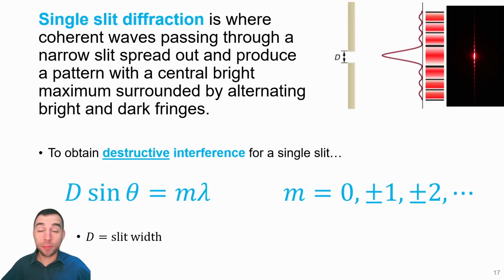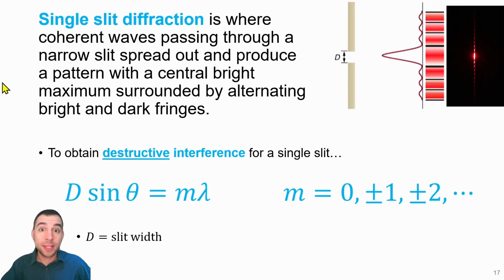The last type of diffraction that we will cover is called single slit diffraction. Actually, if you just shine light through a single slit that's at a very narrow slit width, we will get a diffraction pattern on a screen that is some distance from the slit. You'll see that our pattern has a central maximum with a bright spot, large intensity, and then dark fringes right next to that central maximum with bright fringes alternating from there.